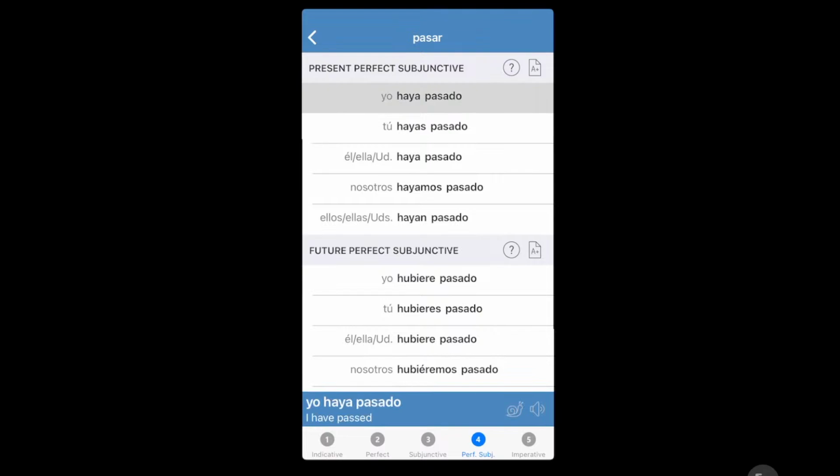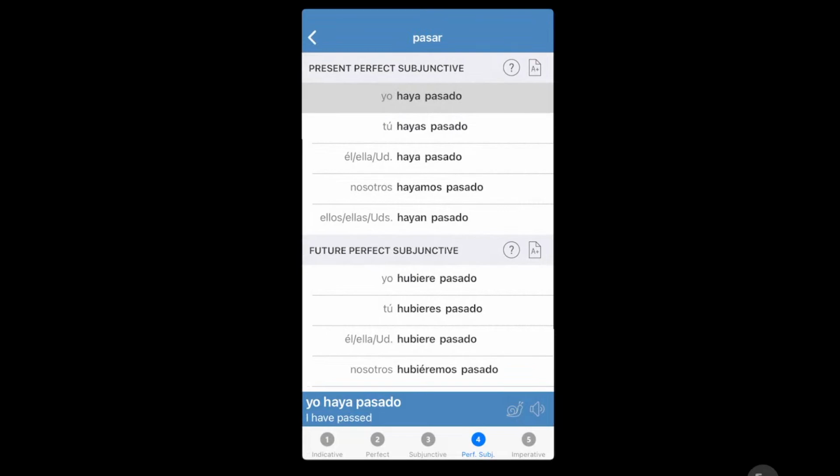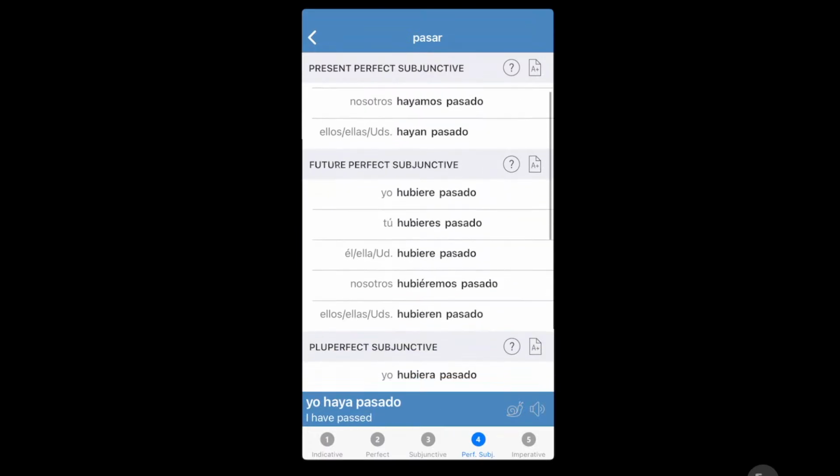Present perfect subjunctive. I have passed. The present perfect subjunctive functions the same as the normal indicative present perfect, except that it follows the rules of the subjunctive when there is uncertainty. I doubt that John has gone to the store. I'm surprised there's no condition with that. This is really advanced Spanish, but nonetheless, it is used.